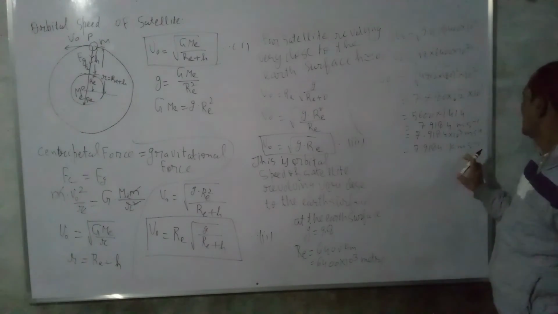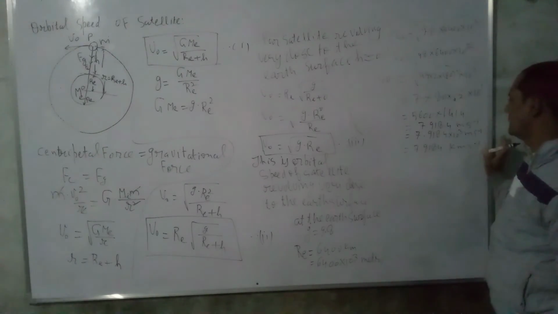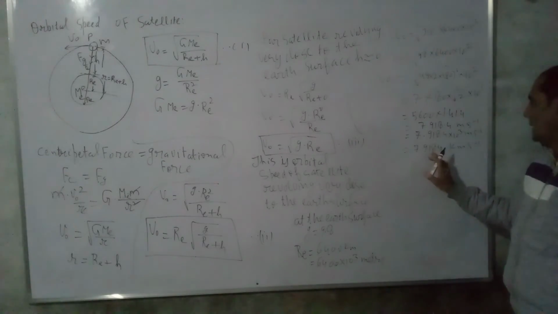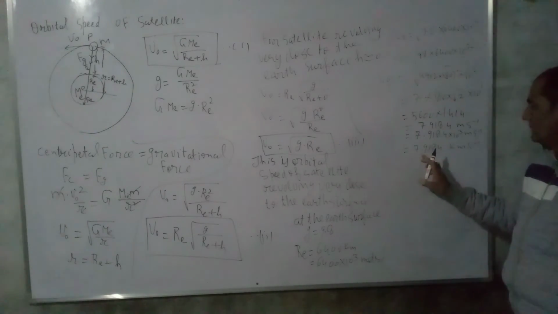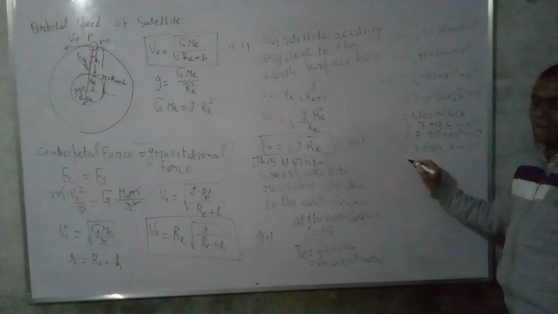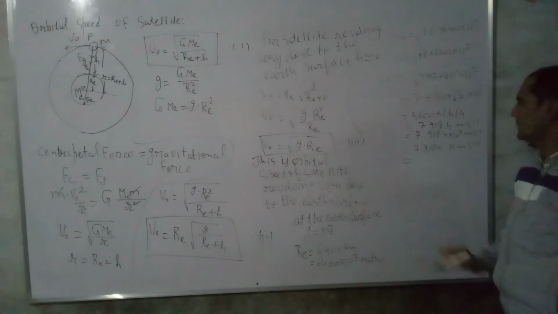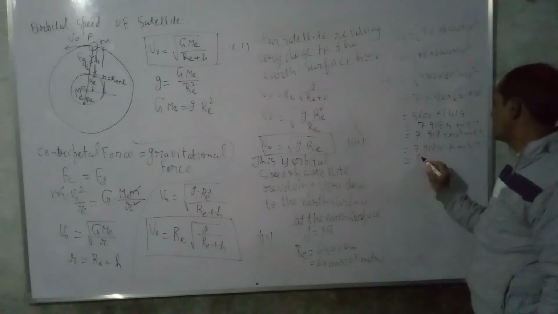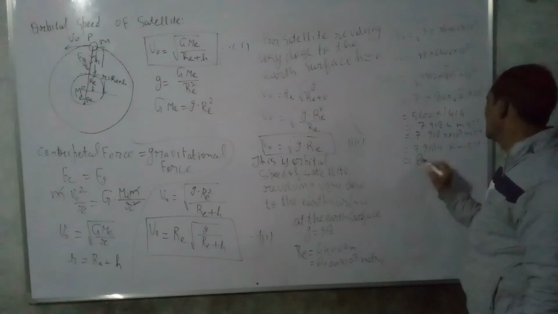This is approximately 7.92, which can be taken as 8. So 7.9184 can be written as 8 kilometer per second.